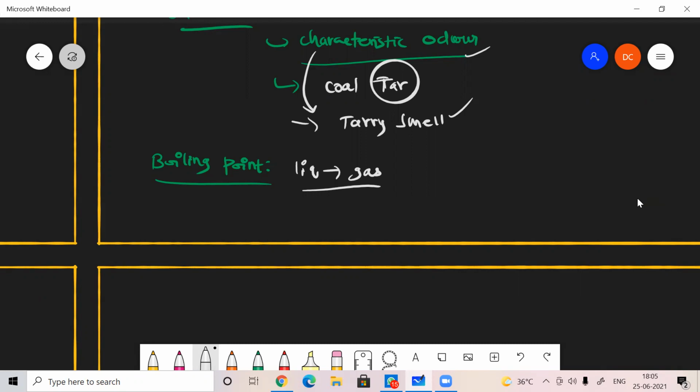So the boiling point of phenol is 187 degrees Celsius, almost 188 degrees Celsius. That is the boiling point of phenol. And it has a higher boiling point due to hydrogen bonding. What do you mean by hydrogen bonding?